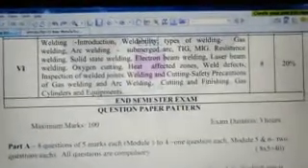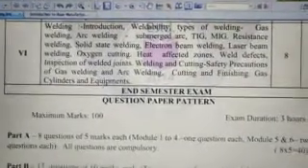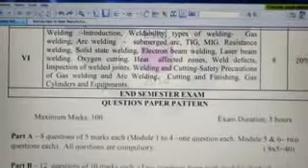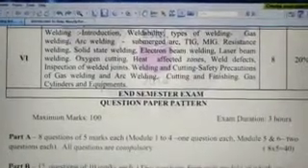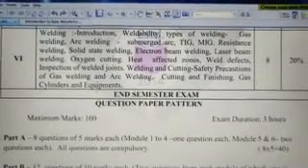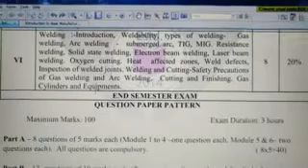Hello students, now we move on to the sixth module of safety in engineering industry. The sixth module covers the topic of welding and its hazards and safety aspects. So it consists of 20% marks for your university semester examination.